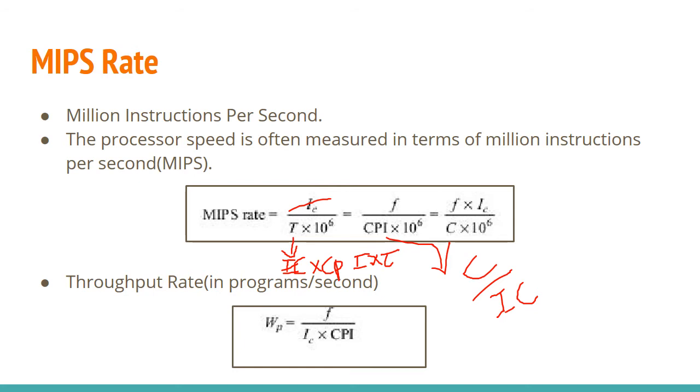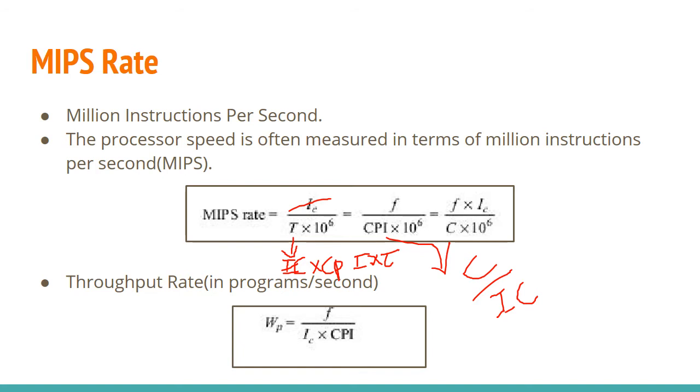So if you are replacing this T with this particular equation, what will happen? This IC and this IC will get cancelled, and this tau, it will become what? 1 by tau, and it will become what? F. So F by the remaining term is CPI into 10 raised to 6.